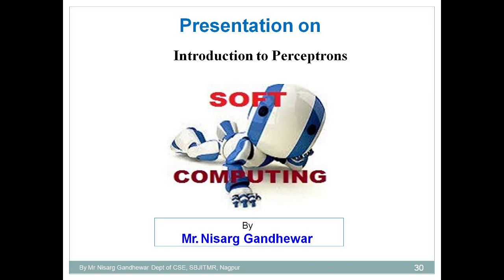Our topic for today's video is introduction to perceptrons. In the last video we discussed forward propagation and backward propagation. We understood the two types of adaptive network, that is feed forward network and feedback network. We also discussed the classification of neural networks based on two criteria: one is based on learning, that is supervised, unsupervised and reinforcement, and the other is based on architecture, that is feed forward and feedback network. Now in today's video we are going to understand the basics of artificial neural network.